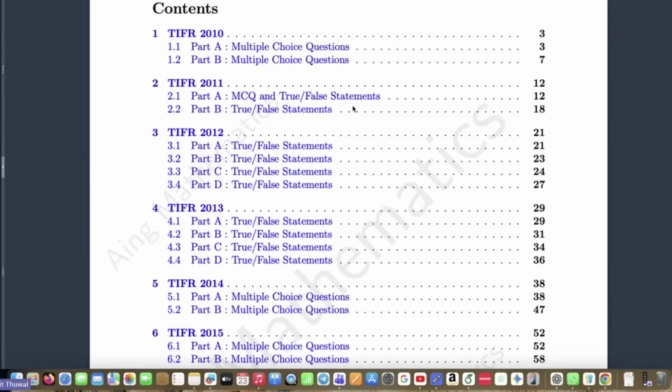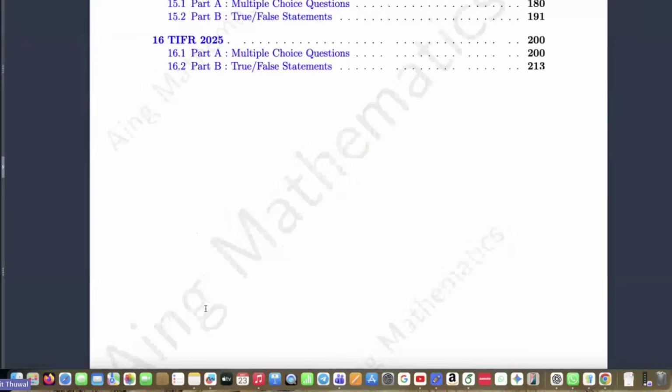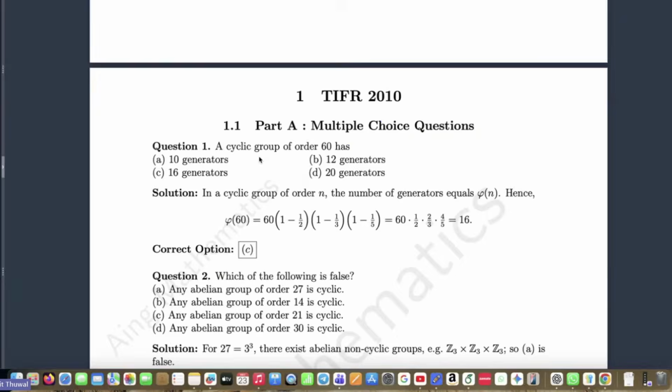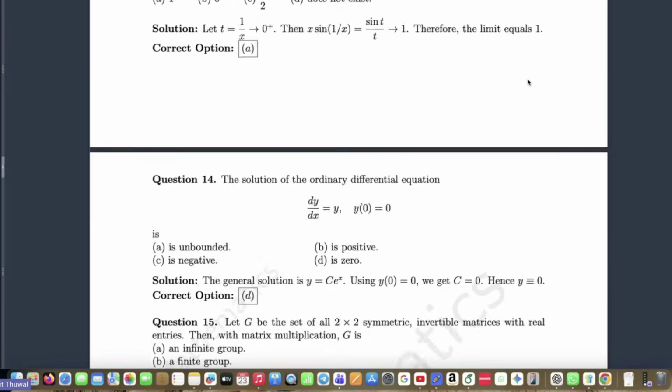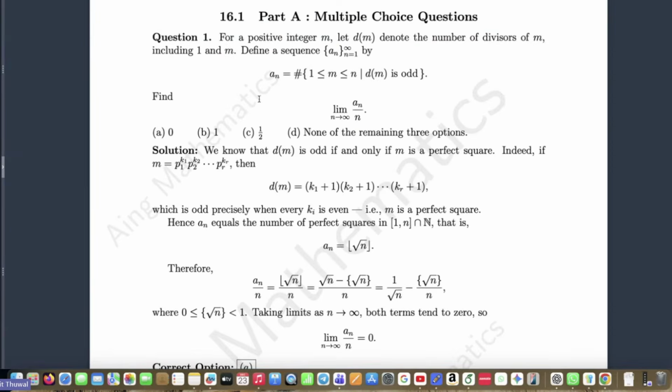So let me show you what the content is and how the solution has been written so that you can check it out. So TIFR 2010 to TIFR 2015. Okay. So see, I just want to show you. If we see the TIFR 2025 solution, in this way the solutions are written. This is part A, multiple choice questions.